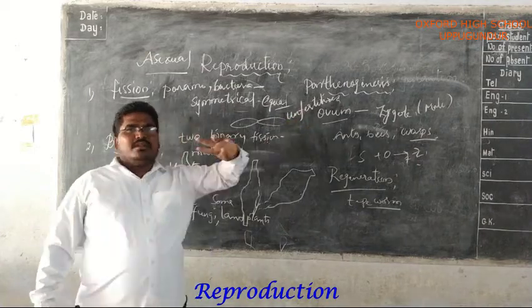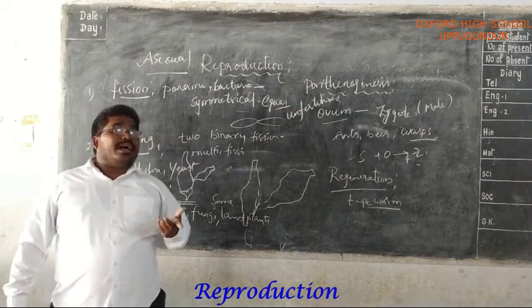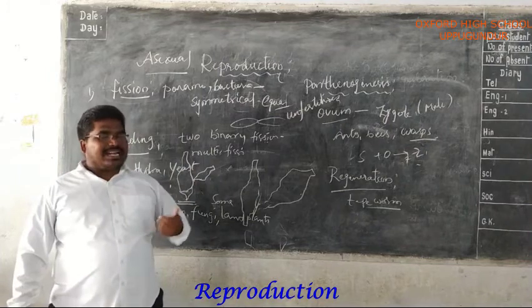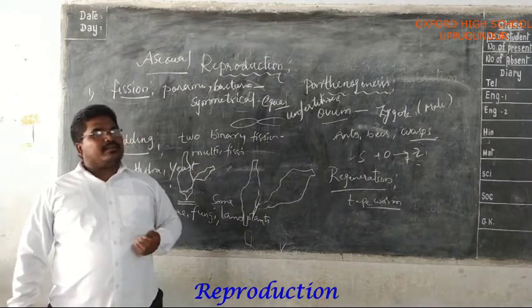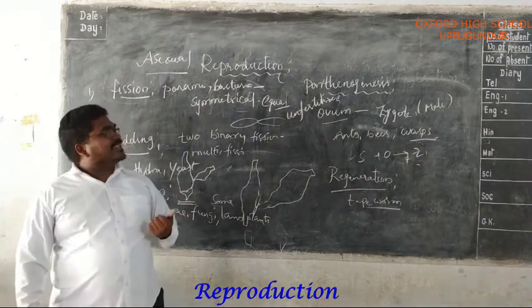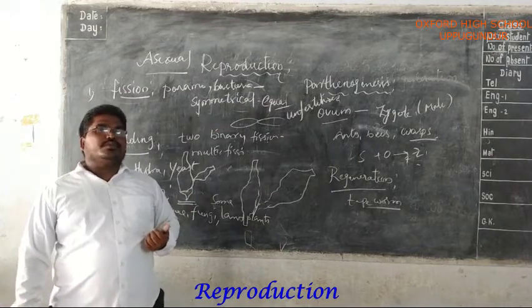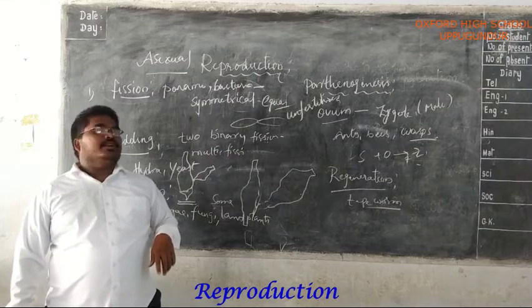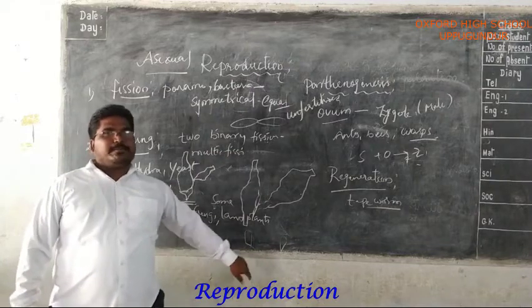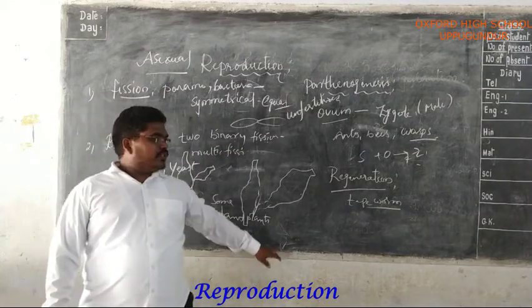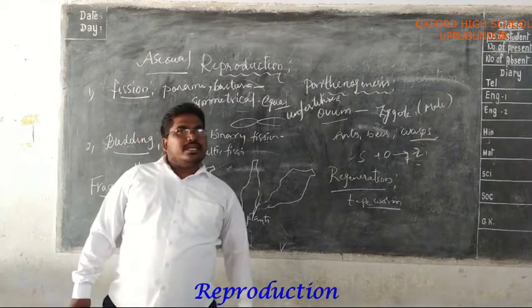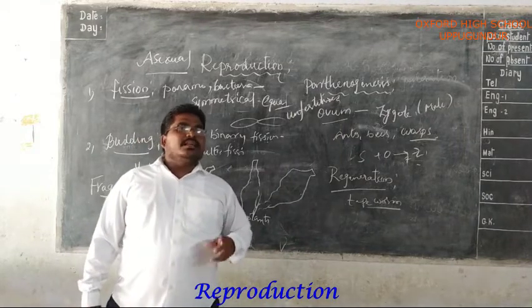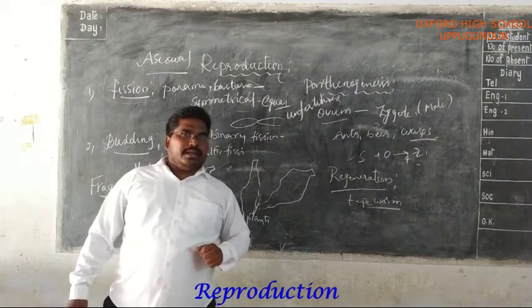Parthenogenesis: the process of development of the young ones from an unfertilized egg. The development of the zygote from an unfertilized egg is called parthenogenesis. It is useful for formation of seedless fruits. And regeneration, as in tapeworms. Okay? So this is about asexual modes of reproduction. In the next section we will see natural propagation in plants. Okay, thank you.